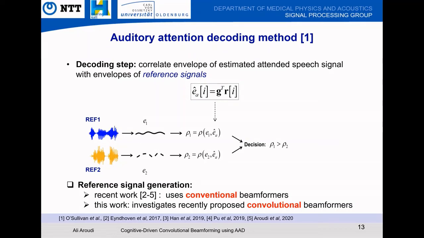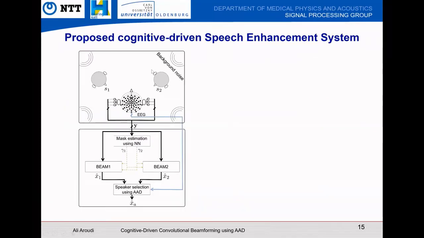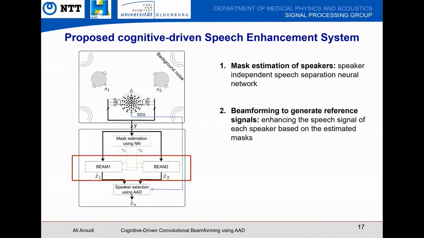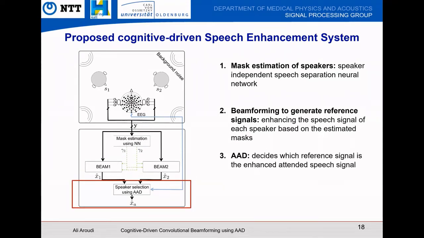Okay, with this introduction on AAD, let's see how our cognitive-driven convolutional beamforming works. Here we have two competing speakers, a listener equipped with EEG electrodes, and hearing aid microphones. We first estimate the mask of both speakers from microphone signals using a speaker-independent speech separation neural network. Then beamforming comes in to generate reference signals by enhancing the speech signal of each speaker based on the estimated mask. We use either conventional or convolutional beamformers. The AAD method then selects one of the reference signals as the enhanced attended speech signal.